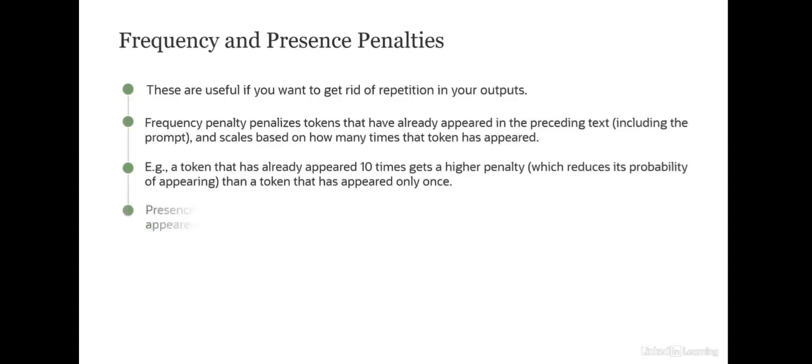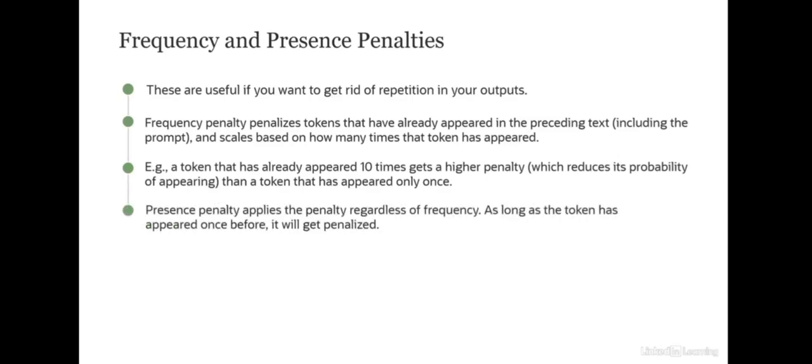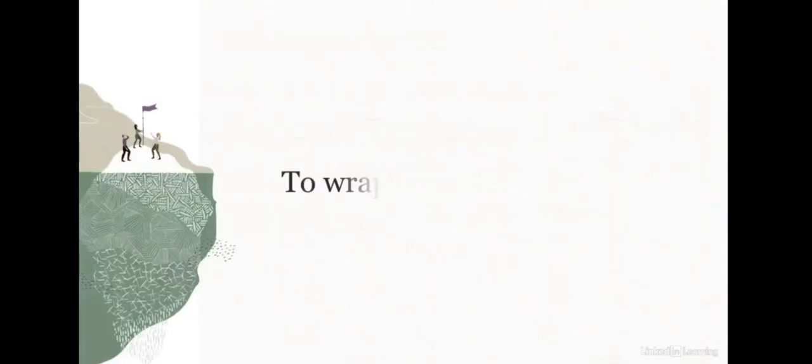The presence penalty works exactly the same, but it applies the penalty regardless of frequency. As long as the token has appeared once before, it will get penalized. So the idea here is you can change these parameters to get output which is more random and appears more natural with less repetitions. So that's it. We looked at the chat models available in the OCI Generative AI service, and then we looked at some of the parameters you can control to change the output you get from these models. I hope you found this lesson useful. Thanks for your time.